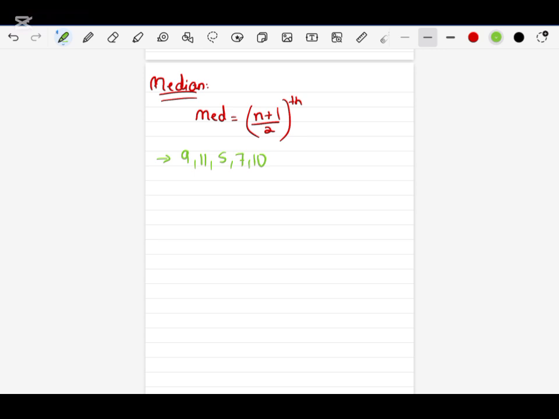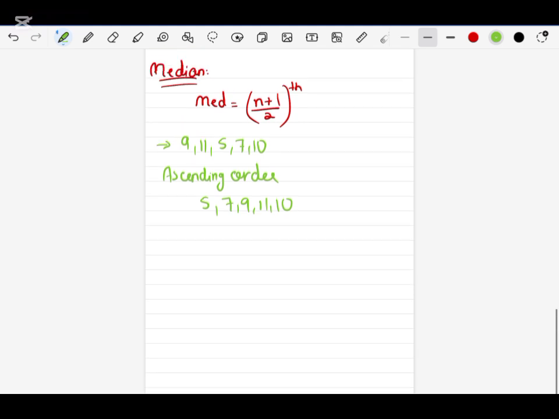This is the first and the most important step. Or you can arrange in descending as well. It's up to you. Normally we are doing ascending. So the ascending order will be 5, 7, 9, 10, and 11. First step has been done.